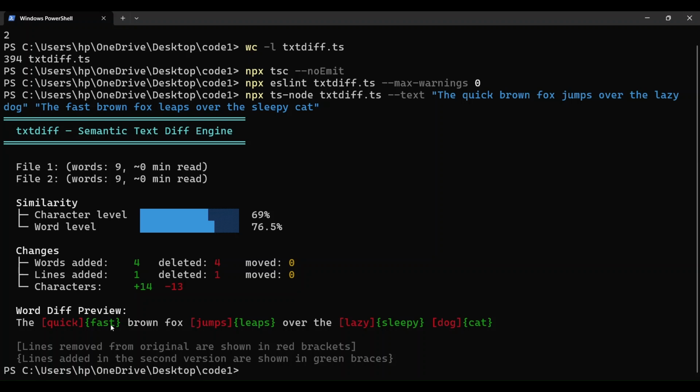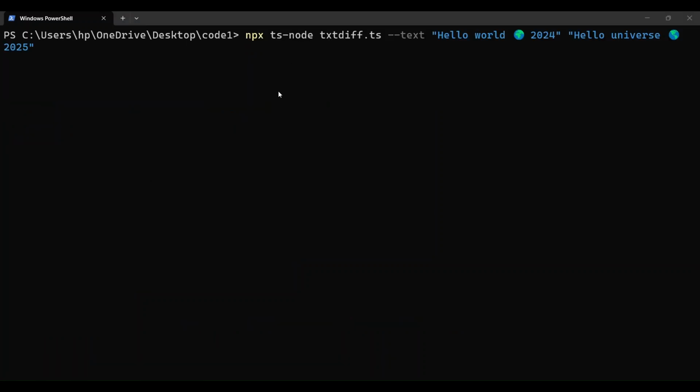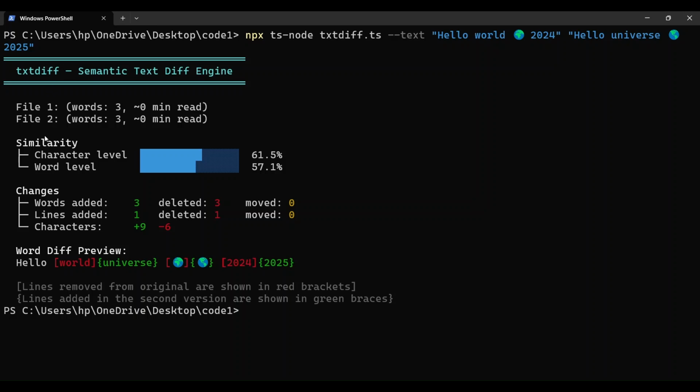and in green it shows the version we have added. Now we will run this command, which contains the text "hello world 2024" and "hello universe 2025". You can see the change of world to universe, the year, and the earth emoji is also changed. When we run this, the text difference engine runs and you see the same analysis, but you can also see that it handles Unicode, emoji and numbers natively. World becomes universe, the globe emoji changes, 2024 becomes 2025, no special handling needed, it just works.